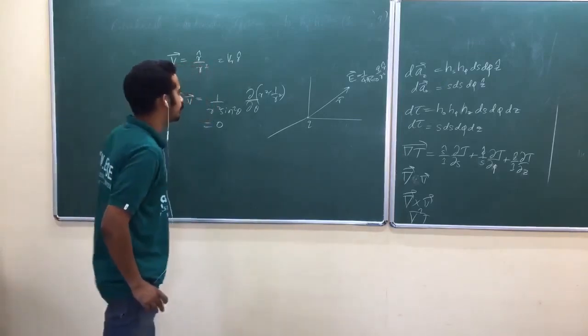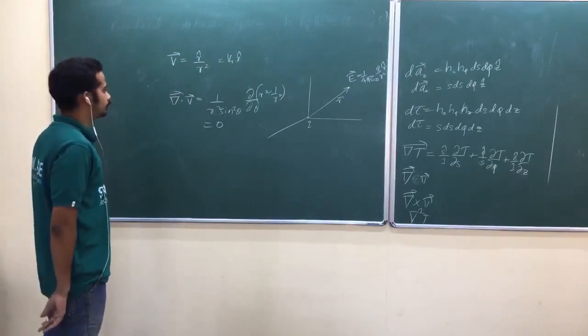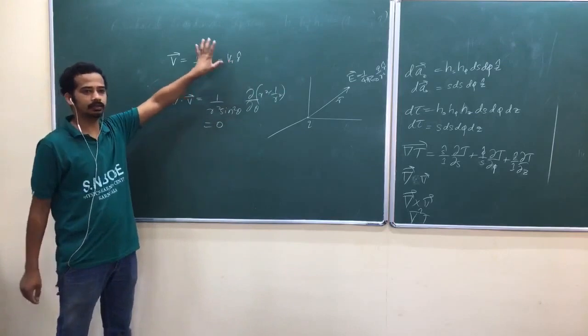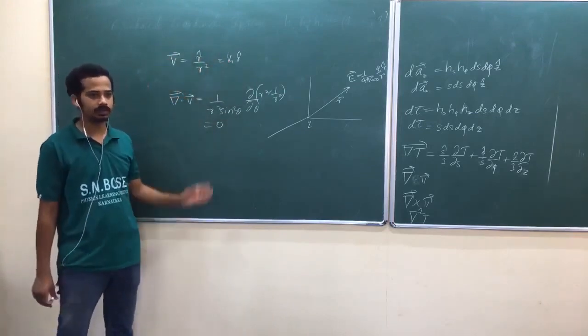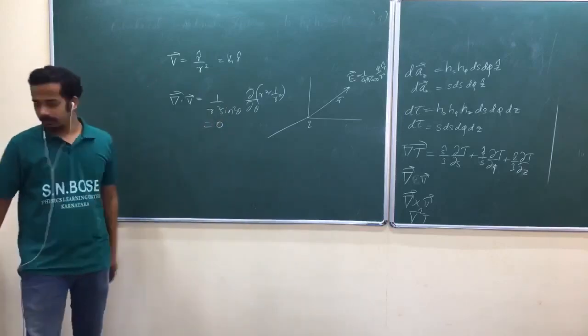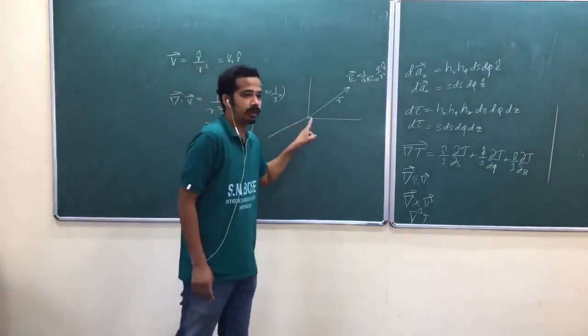So we better use this one. Don't you feel that this should be handled in spherical polar coordinates, rather than writing in Cartesian coordinates? Too lengthy. So divergence equal to 0. But remember, this is an electric field generated by a point charge at the origin.